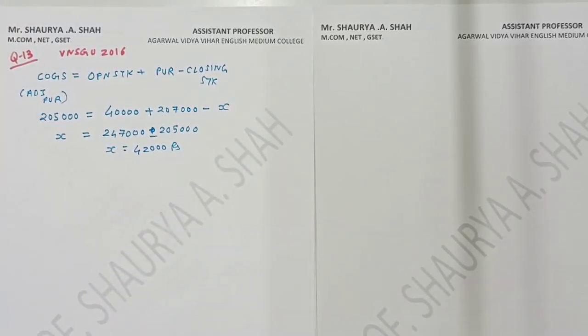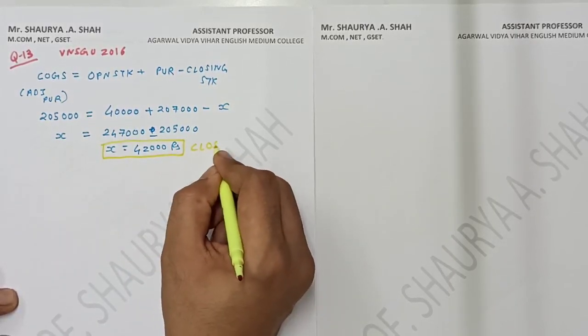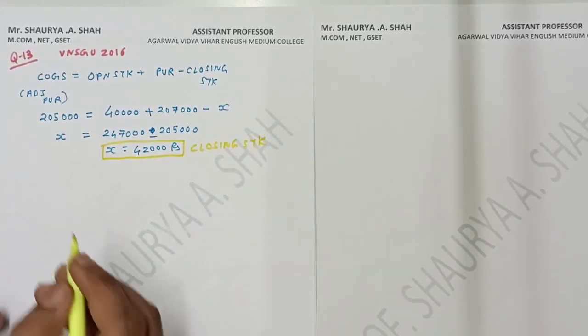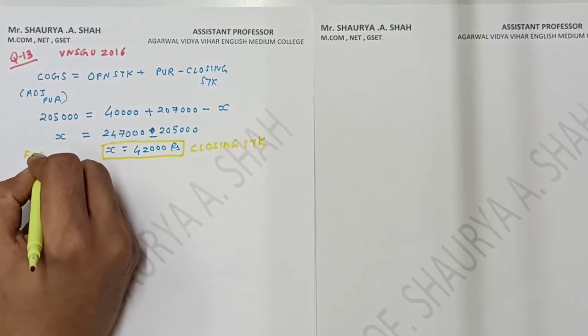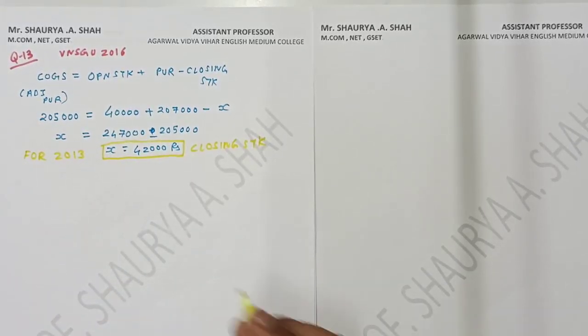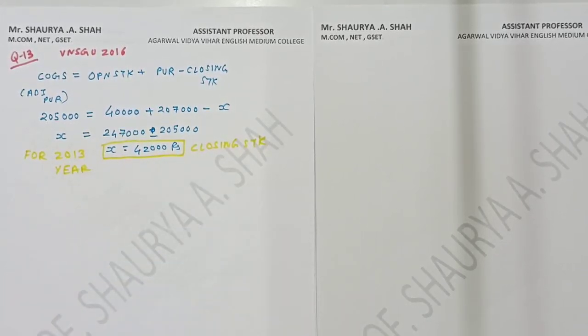So the very first answer we have got in this sum is 42,000, that is equal to my closing stock, right? Again students, remember whenever you are solving a 2 year sum, you need to first write down for which year, because you will get confused between the years. So for the year 2013, your closing stock is 42,000 rupees. Fine. I hope it is clear.